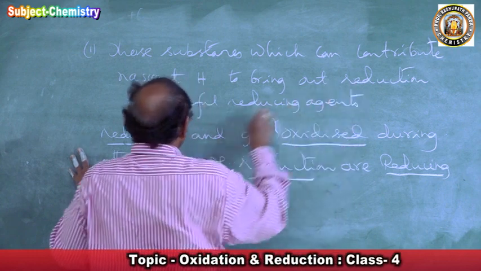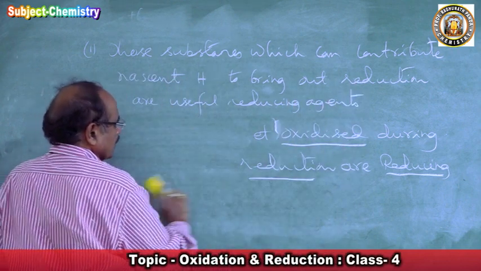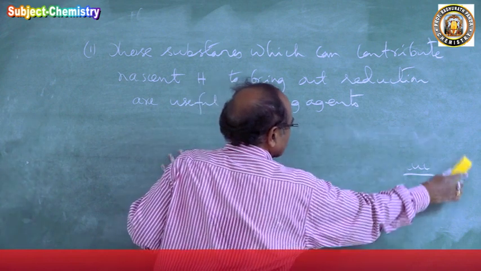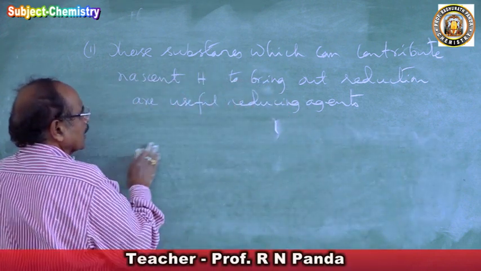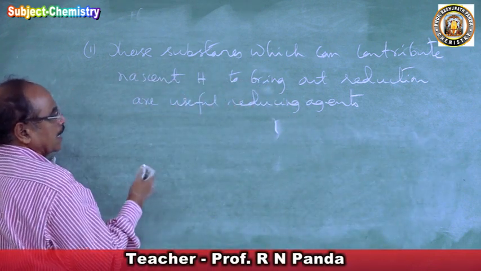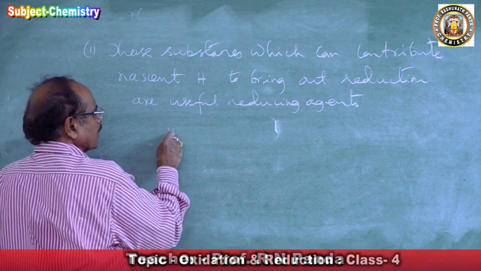As they lose nascent hydrogen, hydrogen is lost by them, hence they are undergoing oxidation. Example, we can take hydrogen sulfide.